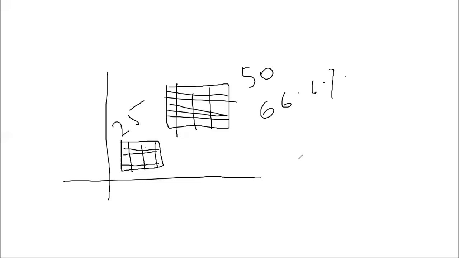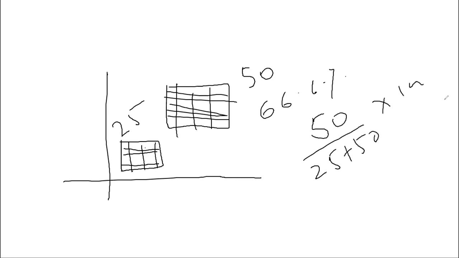So now, what did you do for that? Because it was 25 and the other was 50, you basically did the cumulative sum. I'm trying to derive the intuition for the cumulative sum, which you did anyway without thinking about it: it will be 50 divided by 25 plus 50, into 100, because we are calculating percent.